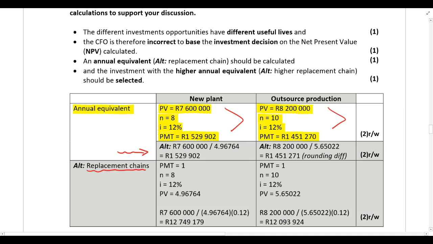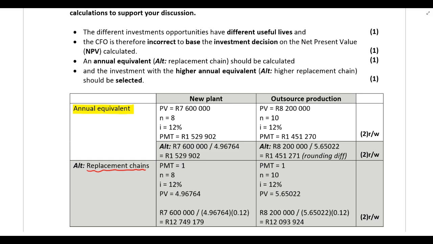All right, calculate an annual amount. Now this is comparable because now we have an annual amount. So now it doesn't matter that these projects or these different investment alternatives have different useful lives because we've now calculated an annual amount. And we are going to select the alternative with the higher annual equivalent. So that means the best alternative is going to be the new plant with the higher annual equivalent over there.